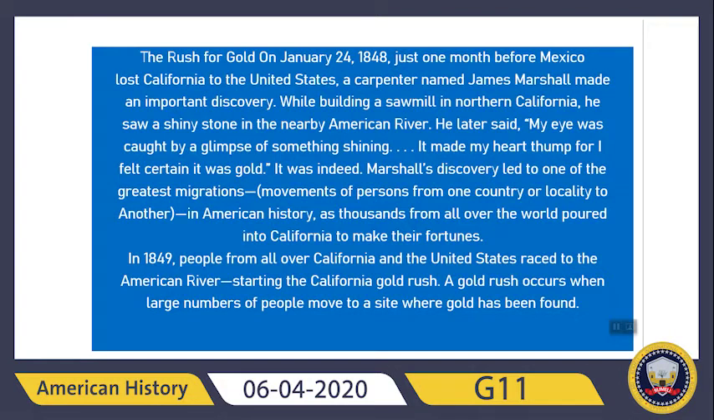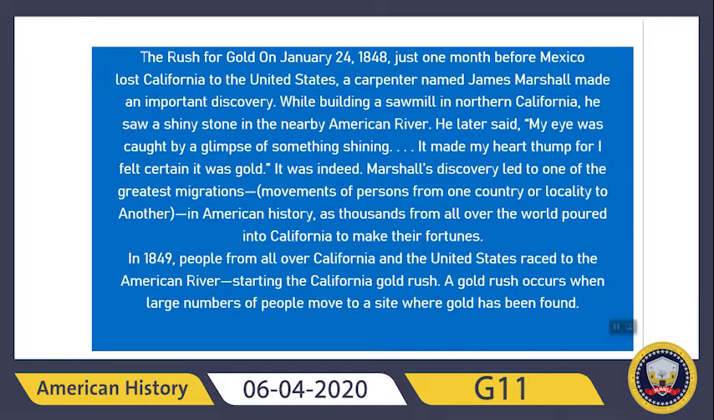He later said that his eyes were caught by a glimpse of something shining, and it made his heart thump, for he felt certain it was gold. And it was indeed. Marshall's discovery led to one of the greatest migrations in American history. What is migration? Migration means the movement of persons from one country or locality to another. Thousands from all over the world poured into California to make their fortunes.